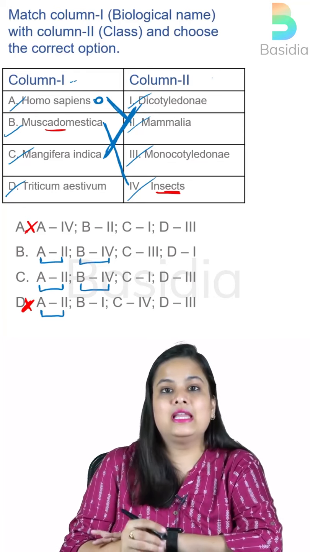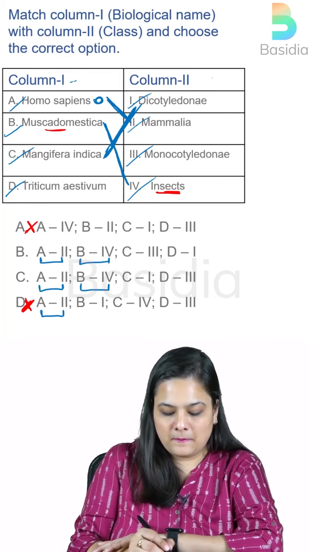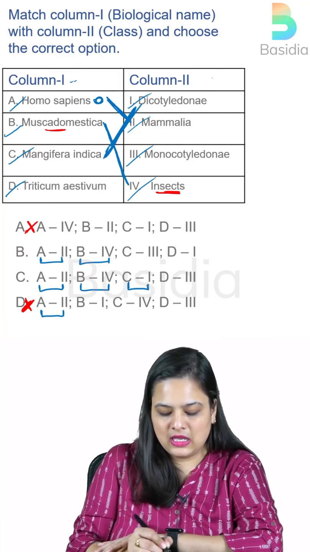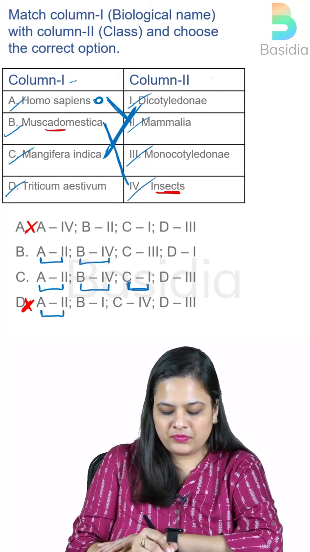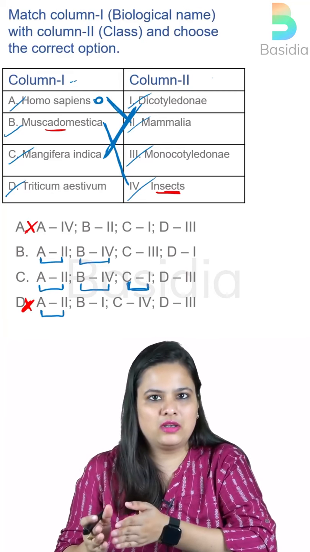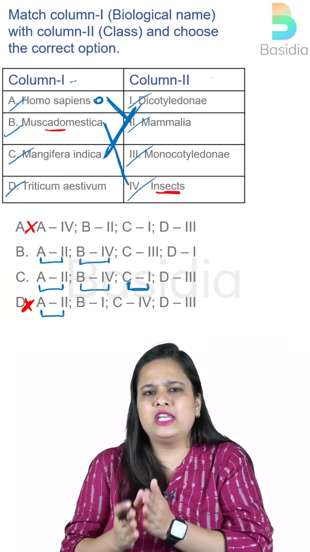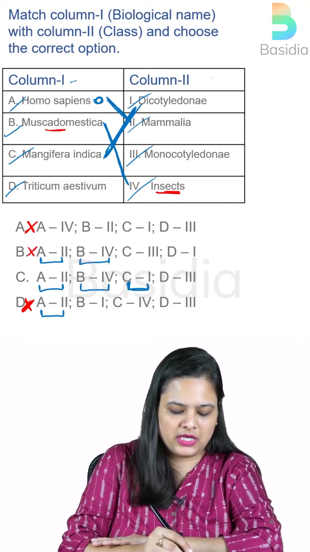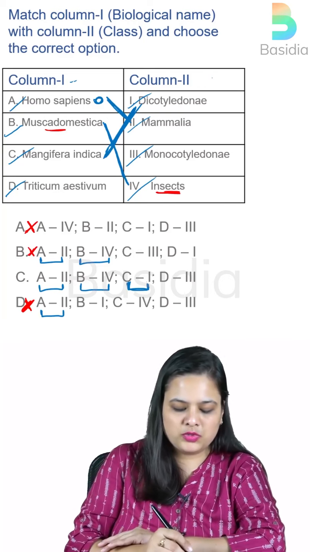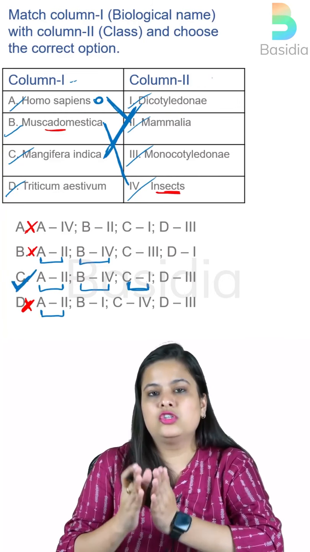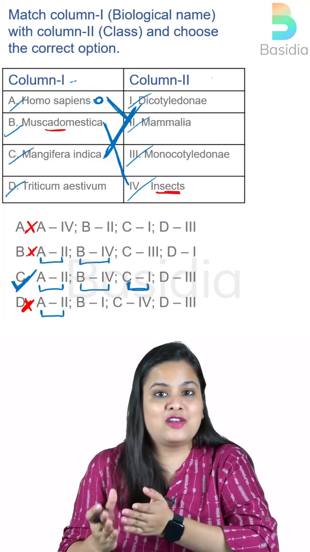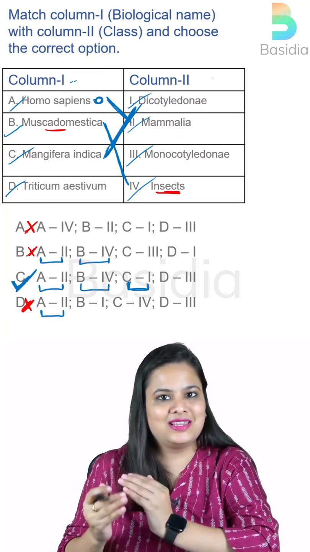Okay, so in these options you can see that option C has C matched to 1 in column 2. So if you are very sure about this, you can eliminate it. So we are only left with option C. But just for the sake of confirmation, let's look at the last option as well.